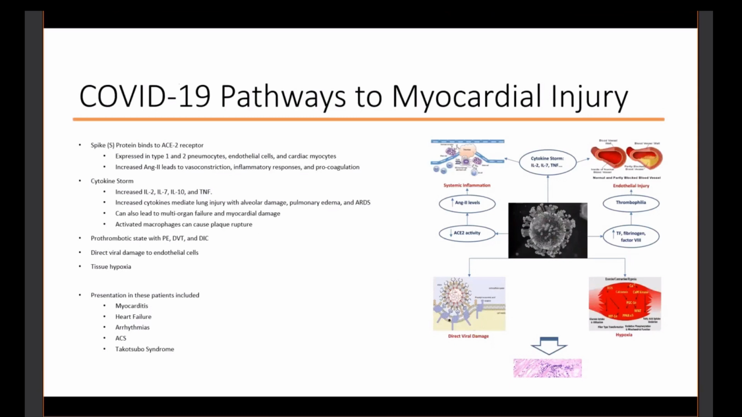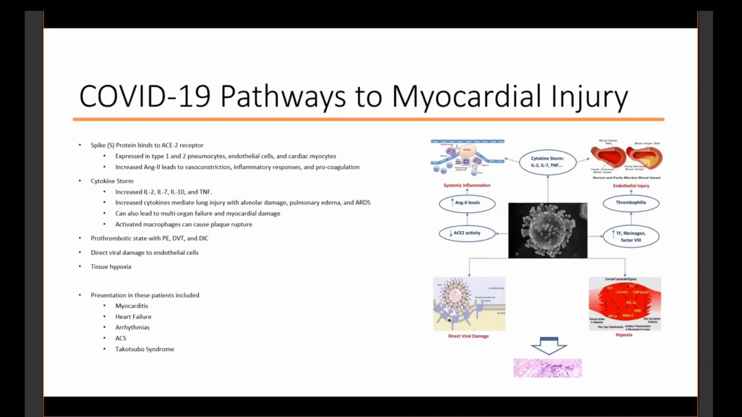We see the increased cytokines mediating lung injury with alveolar damage, pulmonary edema, and ARDS, and then that same storm can lead to multi-organ failure. Activated macrophages can actually get into the endothelial cells and cause plaque rupture. We also see a prothrombotic state, as well as direct viral damage to endothelial cells themselves, and then tissue hypoxia, sort of related to the mediated lung injury, causing not just heart damage, but multi-system damage as well.